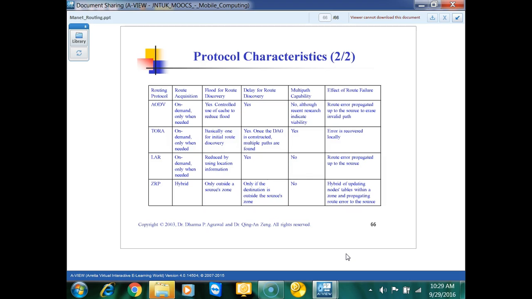Otherwise there will be a lot of overhead of updating the routing packets each and every time when the network topology changes and with the mobility of the device.